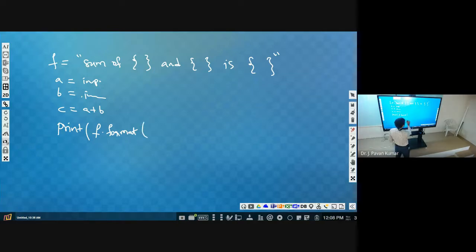In this we specify the value of the first placeholder, A, then the second one B, the third one C. Whenever we use it like this, it will print the result as sum of A value and B value is C value.